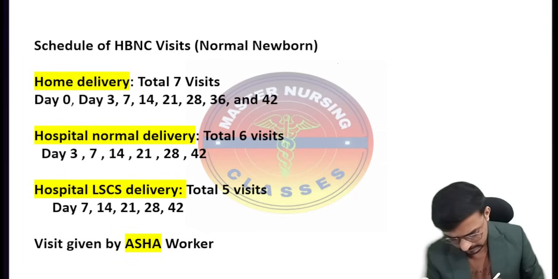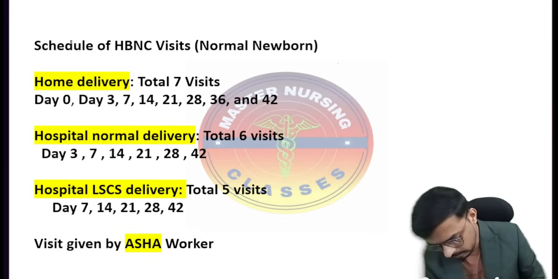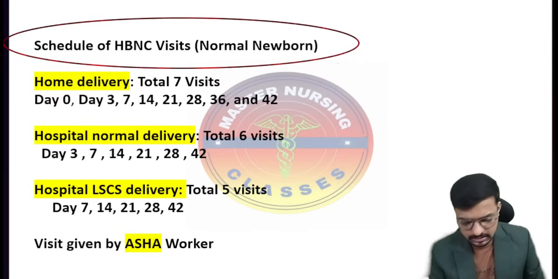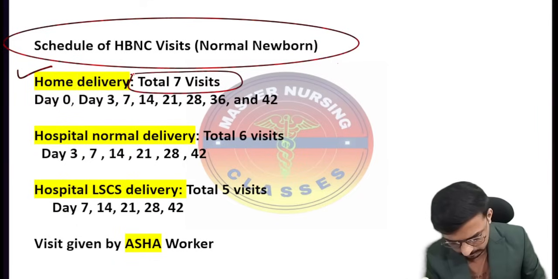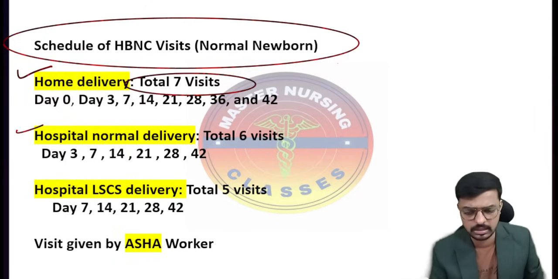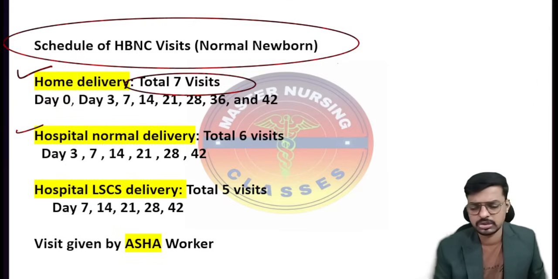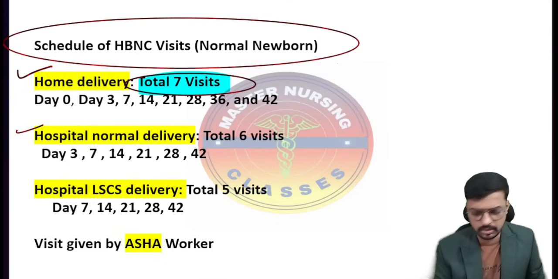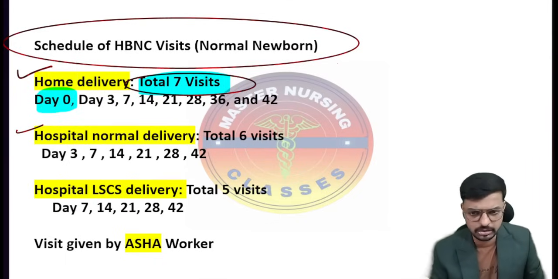Total 7 visits. I will go for a quick golden point chanting on the home based neonatal care. So you can see the schedule here. There is the home delivery: a total of 7 visits will be done if the delivery happens at home. If the delivery happens in the hospital, it depends on two types, whether it was a normal delivery or a cesarean section. In home delivery, a total of 7 visits should be done by the ASHA worker. Day 0 means on the day of the birth of the baby, she should visit the home.